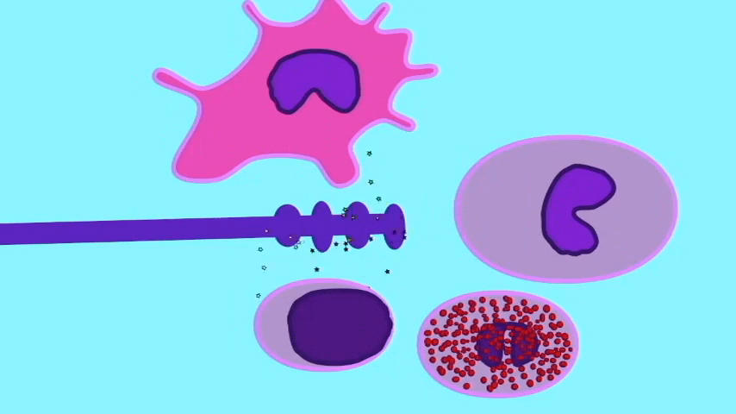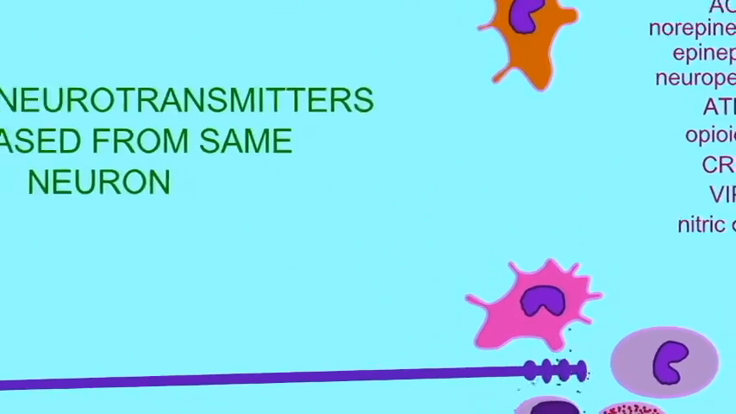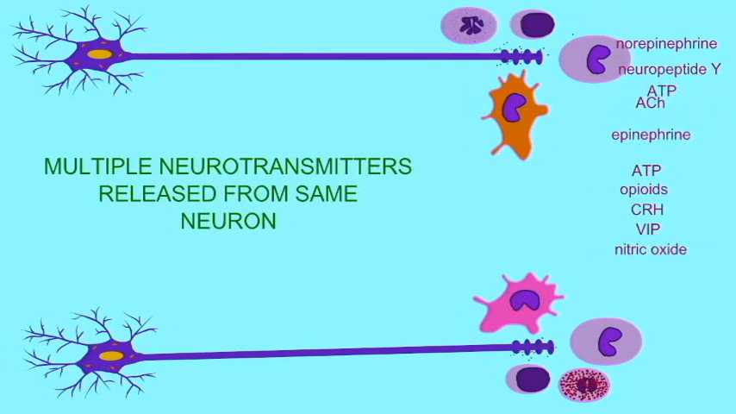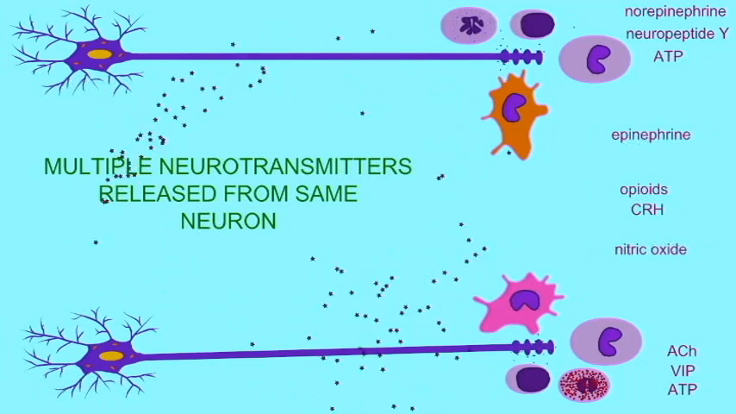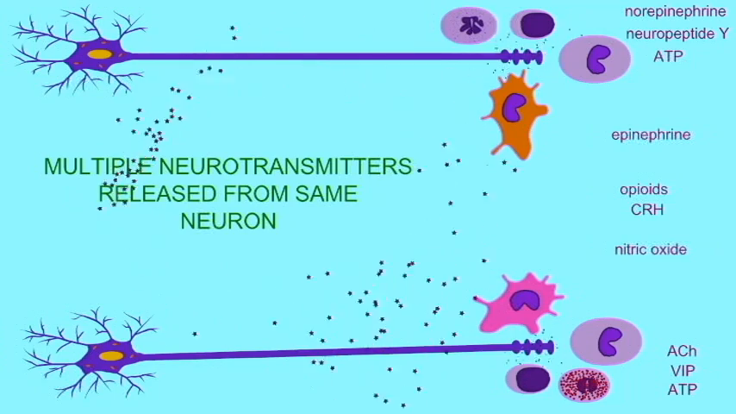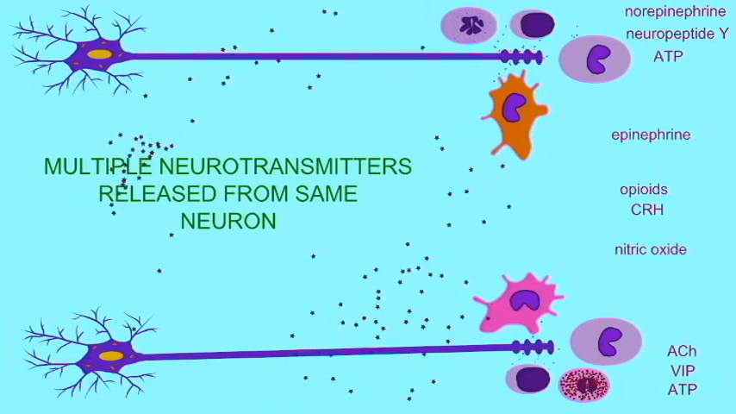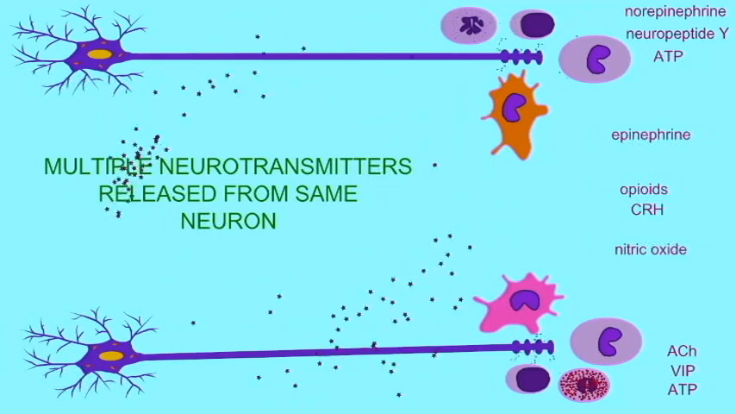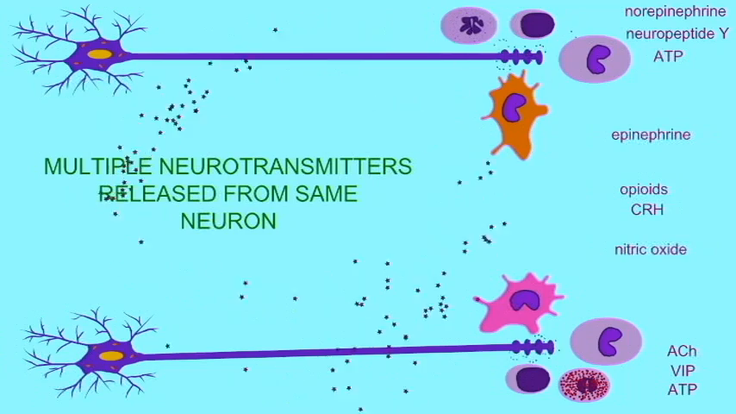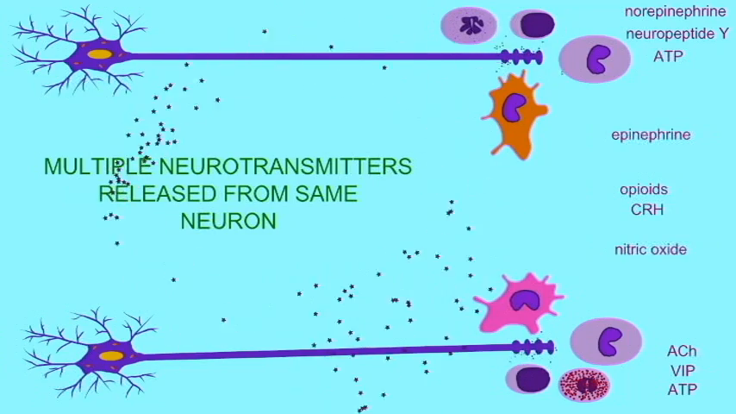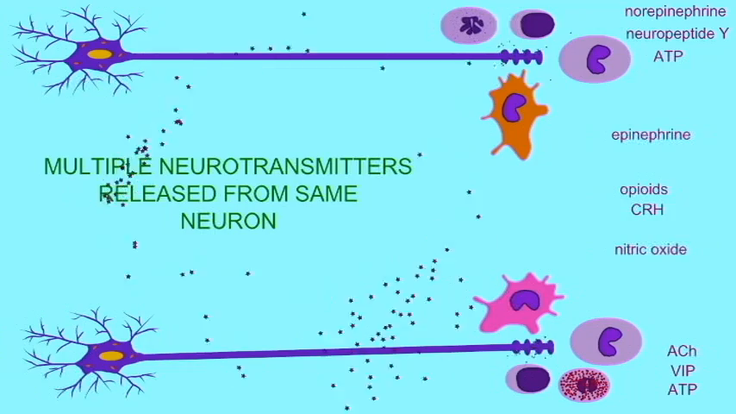The sympathetic neurons often use norepinephrine, ATP, and neuropeptide Y together, while parasympathetic neurons often use acetylcholine, ATP, and VIP together. Epinephrine and norepinephrine may also be present in the blood when released from the adrenal medulla during a fight-or-flight response, and some phagocytes are actually capable of synthesizing and releasing epinephrine as well. And so a receptor cell may be exposed to multiple signals simultaneously.